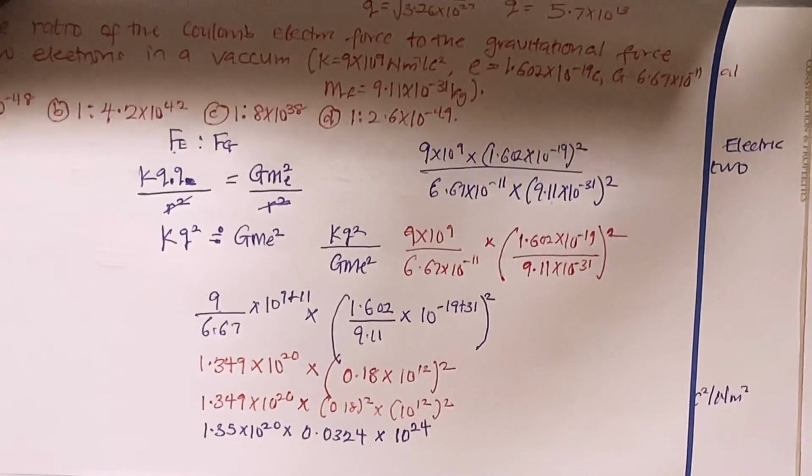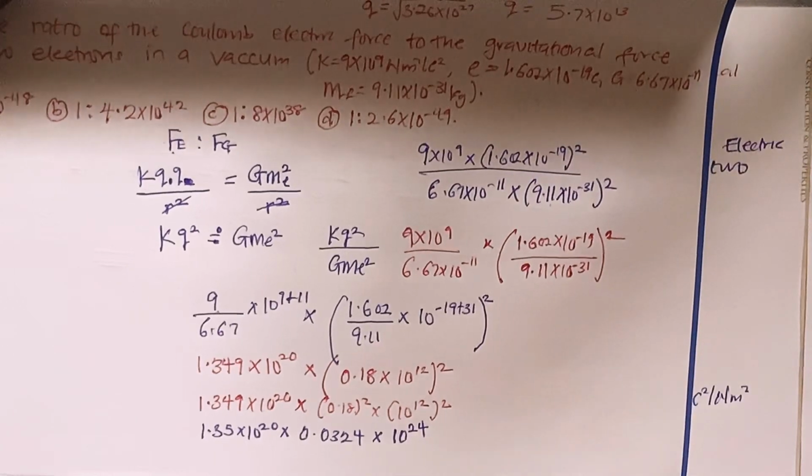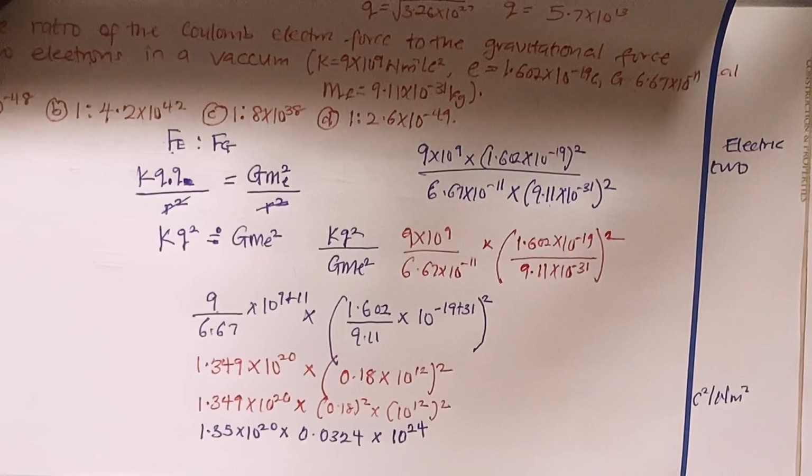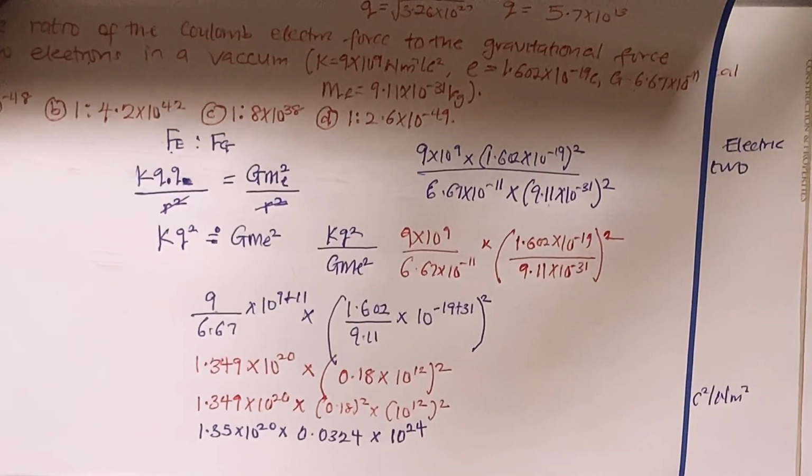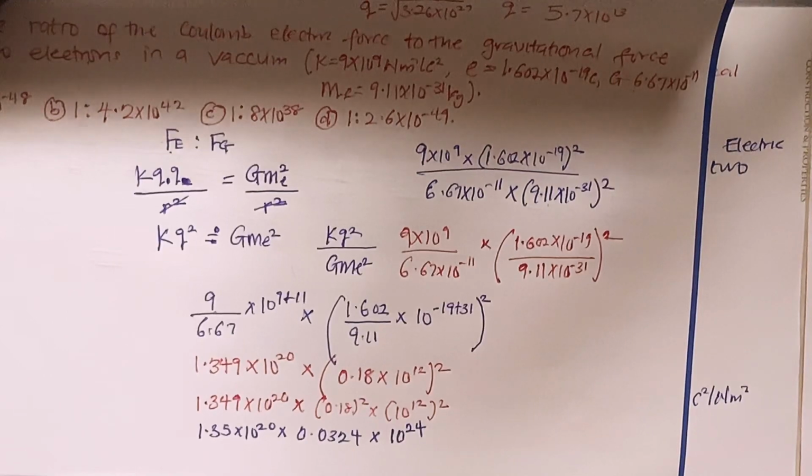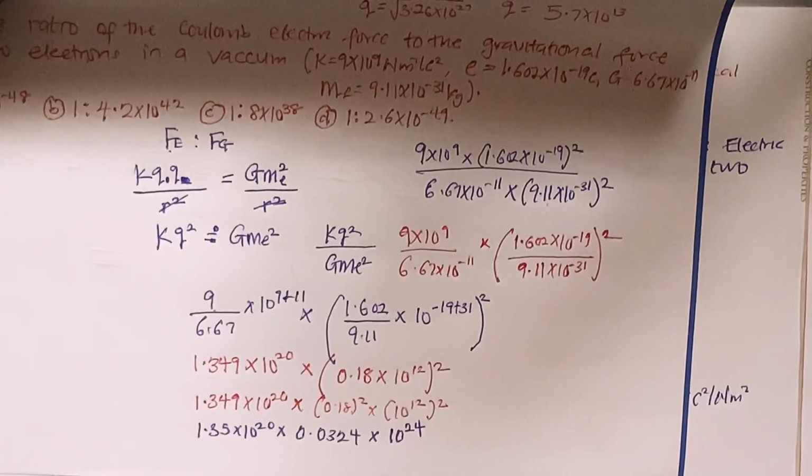Now let's use the calculator directly. 1.35 multiplied by 10 raised to 20, multiplied by 0.0324, then multiplied by 10 raised to 24.